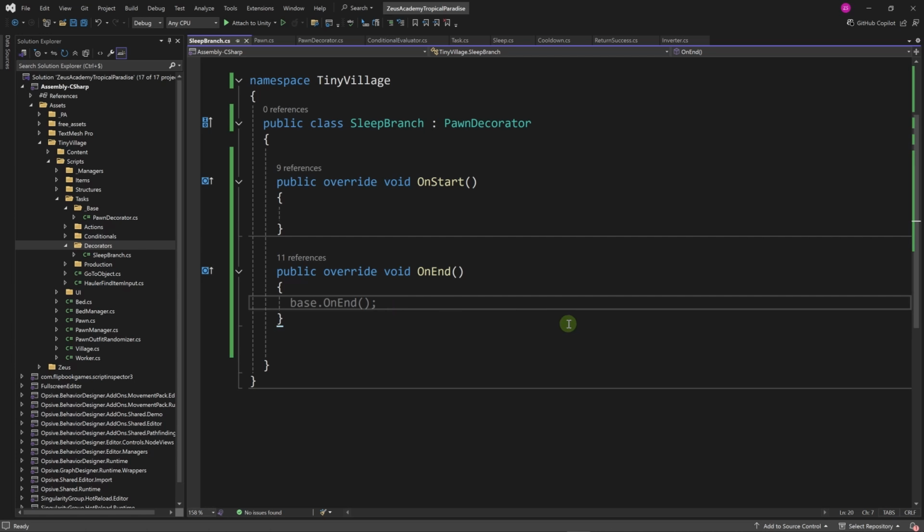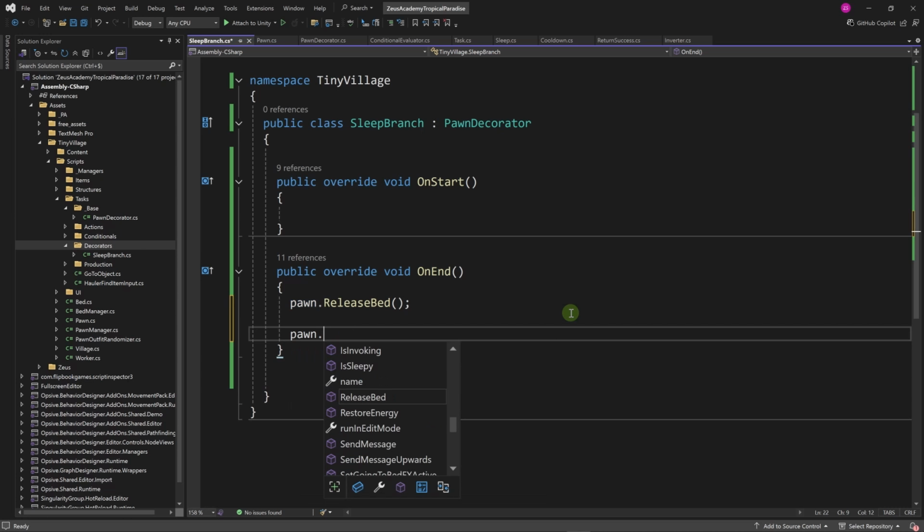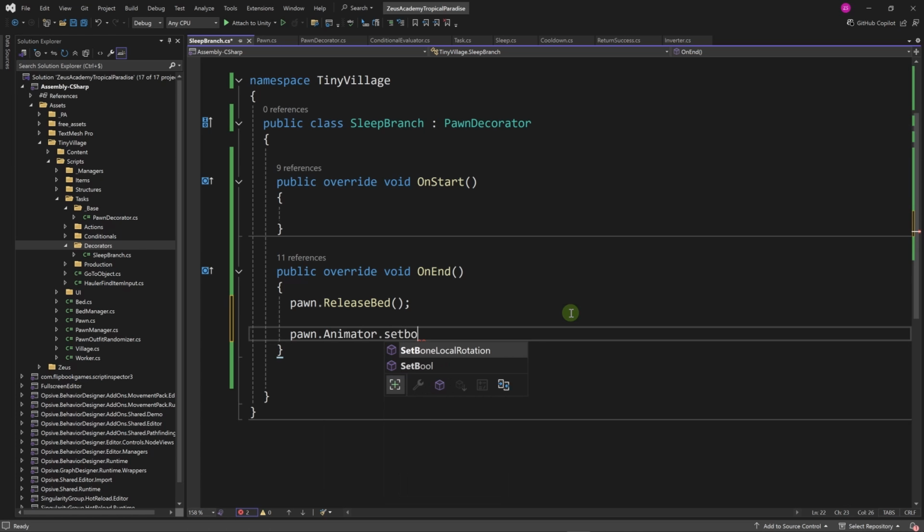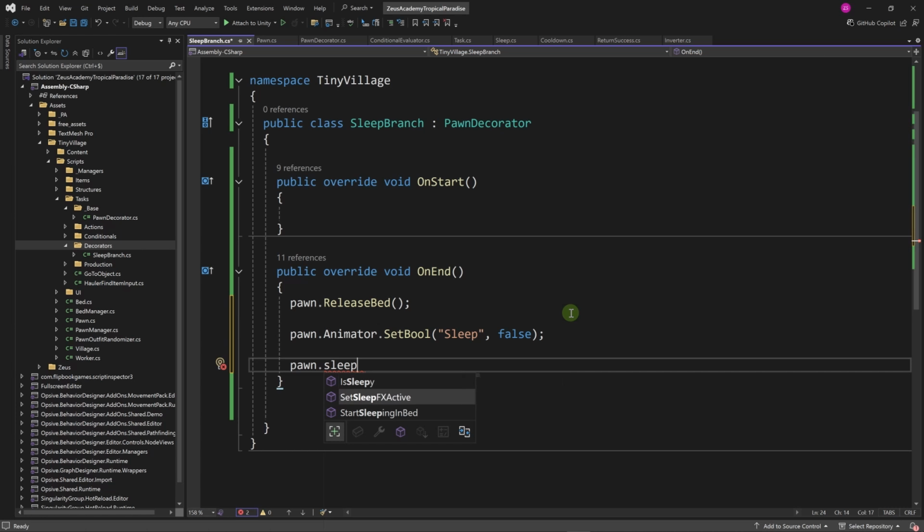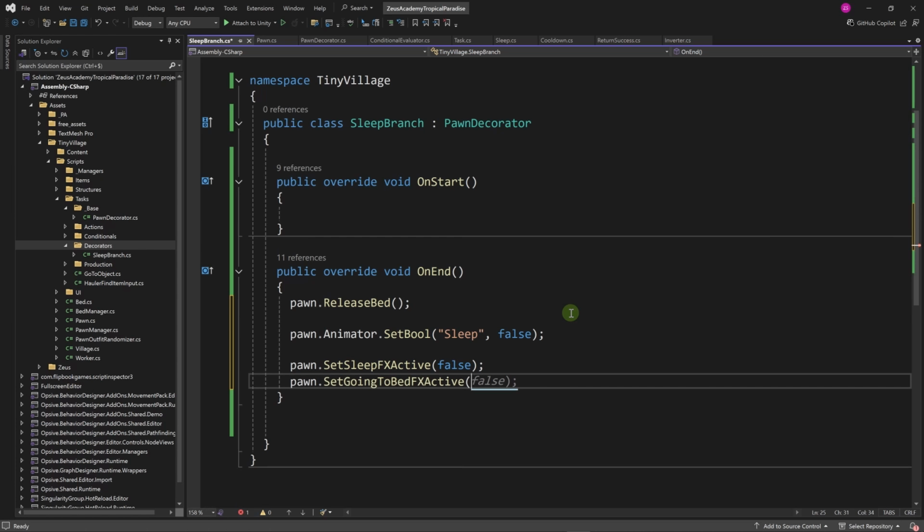Okay, back to our script. Let's say pawn dot release bed, then pawn animator set boolean sleep to false. Then let's say set sleep effects active to false, then set going to bed effects active to false. That way we reset the state of our villager whenever they go out of the sleeping branch.